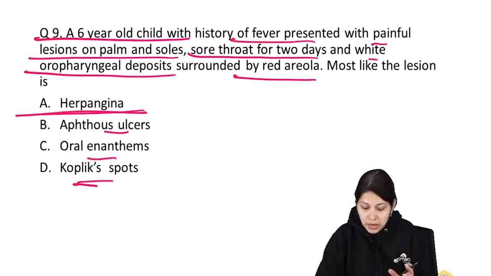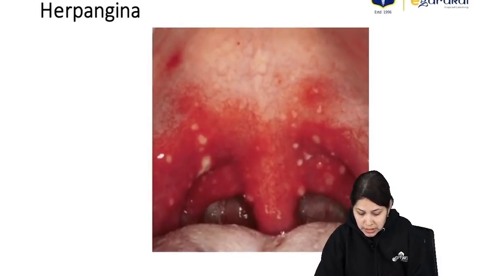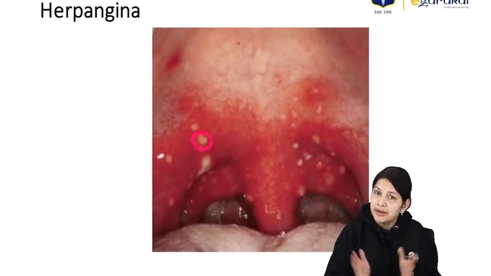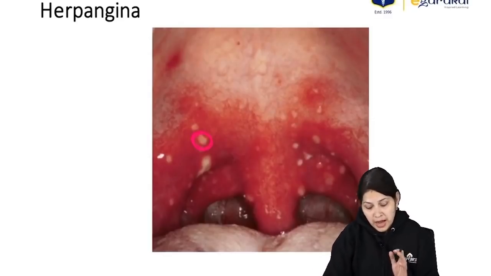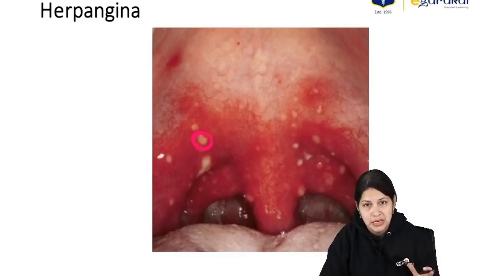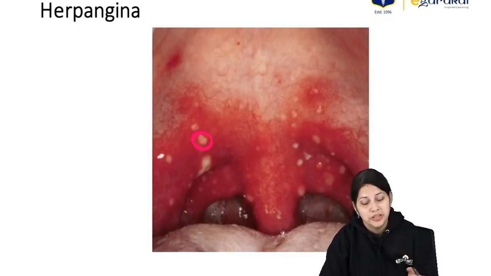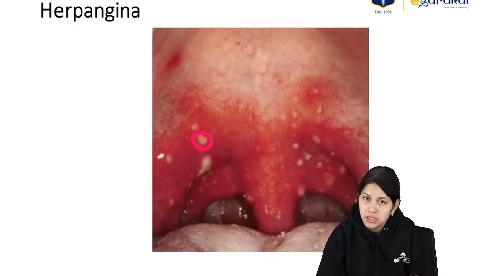The typical white oropharyngeal deposits may be painful also. Here we can see white lesions surrounded by a red inflamed base, basically involving the posterior oropharyngeal structures. This is typically seen in Coxsackie A virus infection, which along with herpangina can also cause hand-foot-mouth disease, and is an important cause of aseptic meningitis or respiratory infections. So all these can be seen in infections associated with Coxsackie A virus.